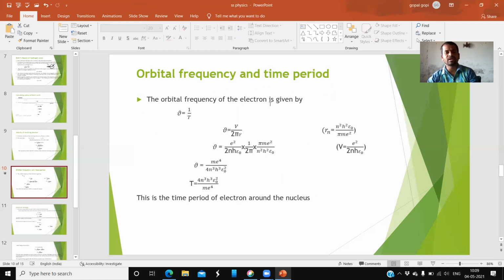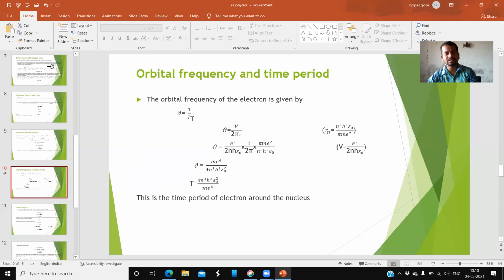Orbital frequency of the electron. Generally, frequency can be defined as the reciprocal of time period, or the number of vibrations per second, per unit time. So in terms of formula, nu equals 1 by time period.